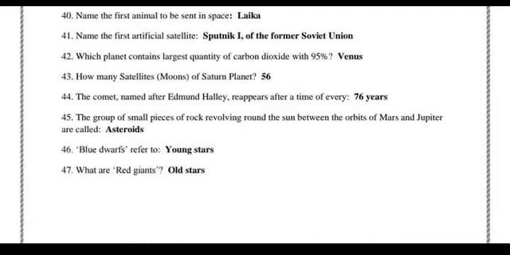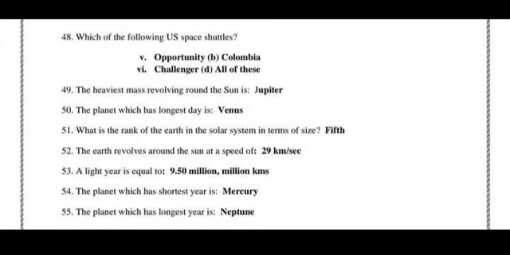asteroids. Blue dwarfs refer to young stars. What are red giants? Old stars. Next, which of the following is a US space shuttle? Opportunity, Columbia, Challenger, all of these. Next, the heaviest mass revolving around the sun is Jupiter. The planet which has the longest day is Venus. What is the rank of the Earth in the solar system in terms of size? Fifth.